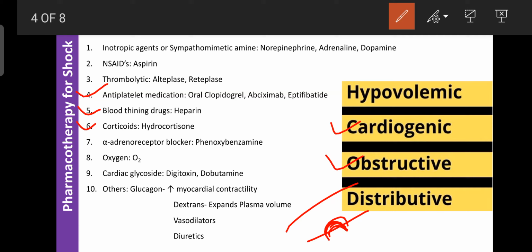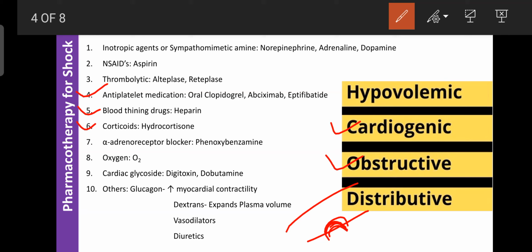So corticoids like hydrocortisone have anti-eosinophilic activity, and due to that property they can inhibit the antigen antibody reaction. So they are commonly used for the treatment of anaphylactic shock or hypersensitivity reactions, and also for the treatment of other shocks.